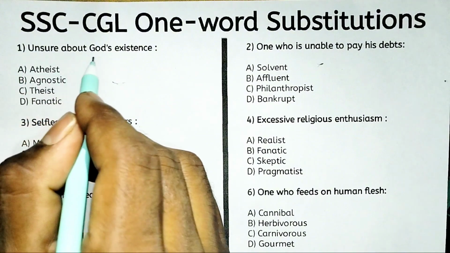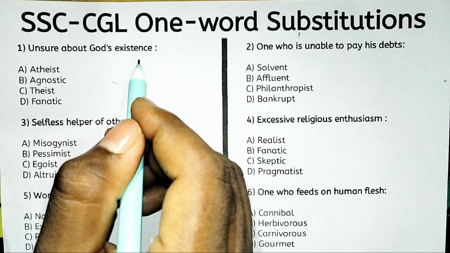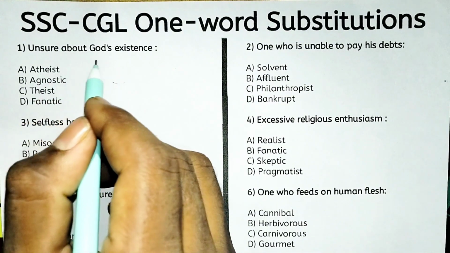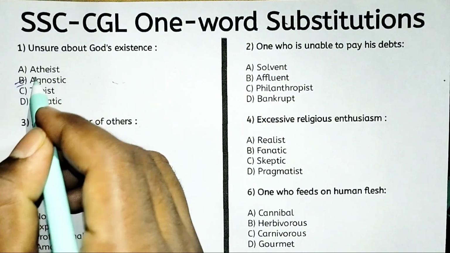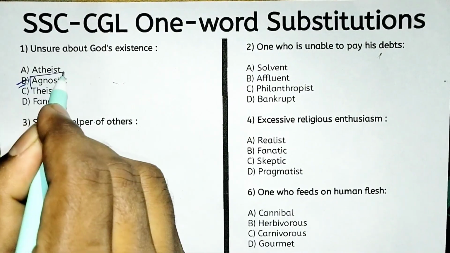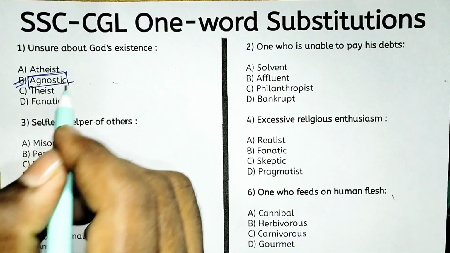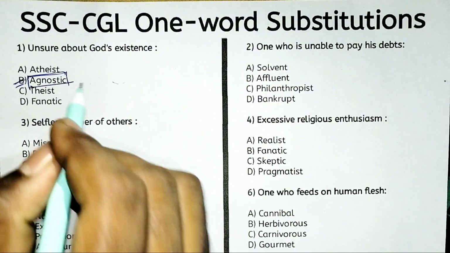So, unsure about God's existence. What is the one word substitution? Someone who is unsure about God's existence. So the right answer is option B, agnostic. Agnostic means someone who is not sure whether God exists or not.